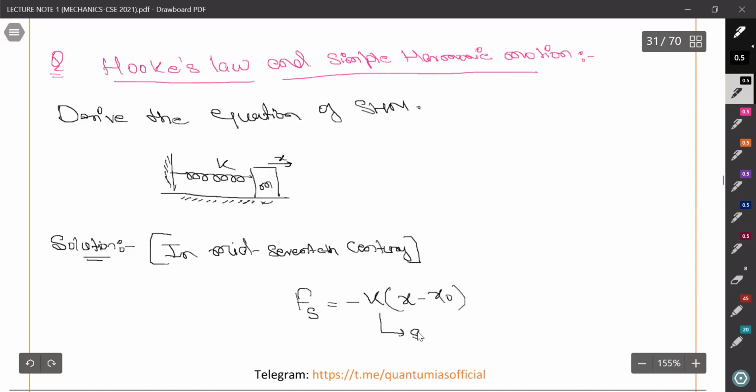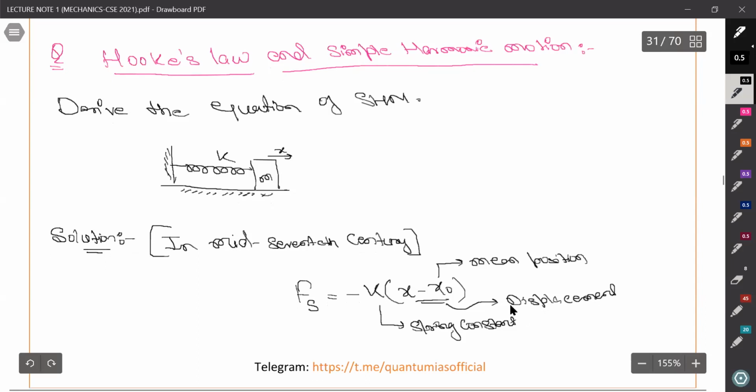Where K is the spring constant, x naught is what we said, the mean position, and x minus x naught is the displacement from the mean position. So Hooke gives this law.